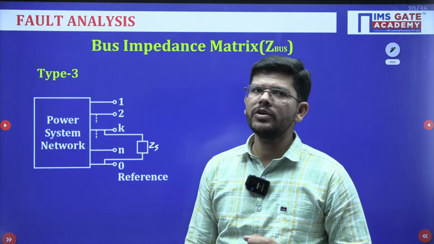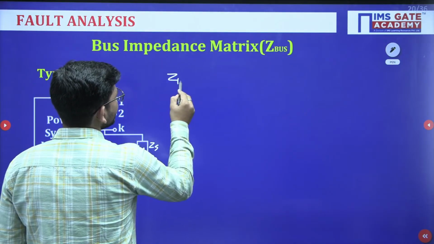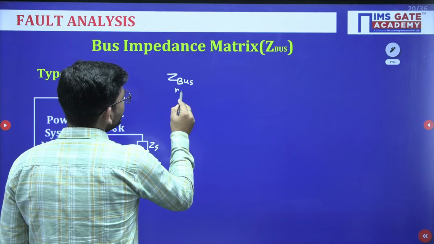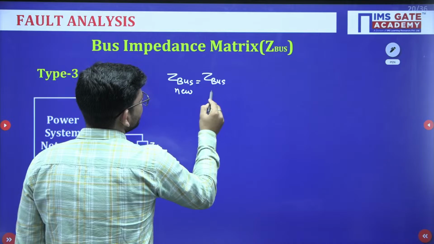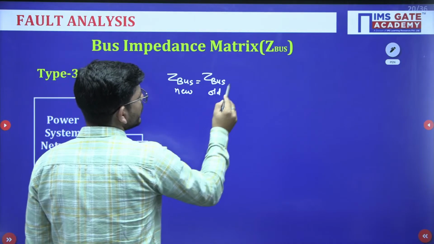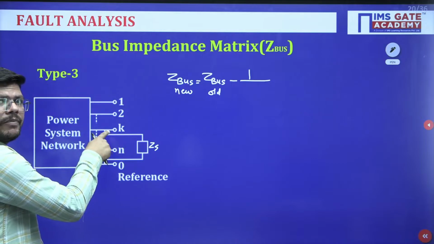In that case, what will we do? Your Z bus new will be equal to Z bus old minus 1 upon... We are adding an element between the kth bus.